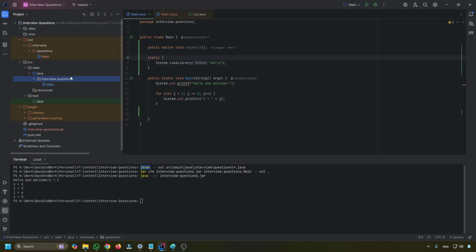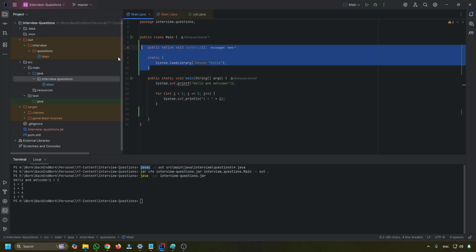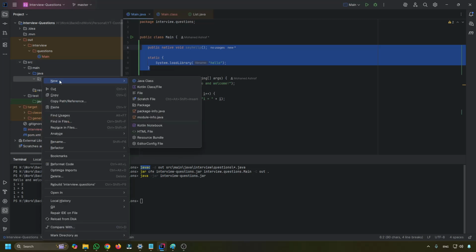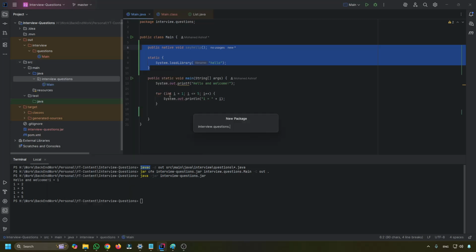What is a package in Java? So package is this, like interview.question. This is a package for our main. If you want to create another package, you just right click, new, add package, and you add whatever you want.